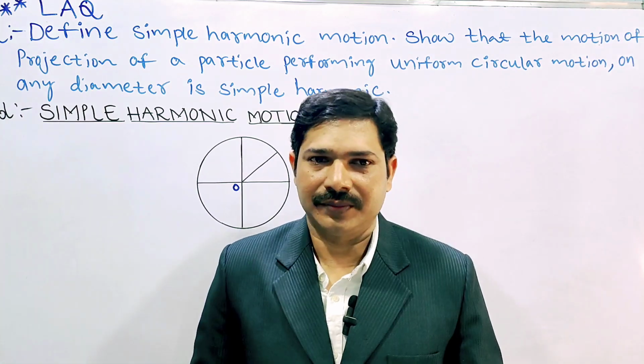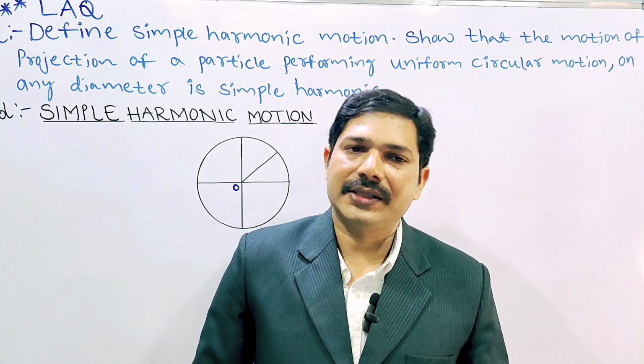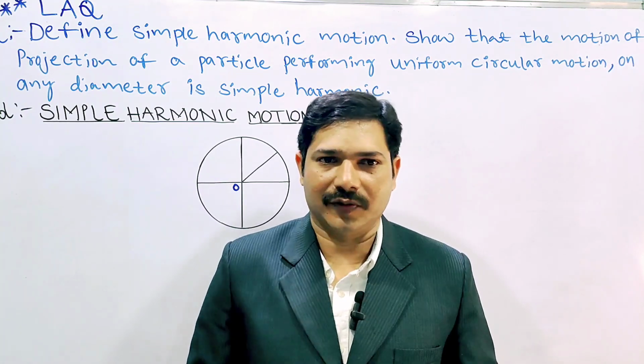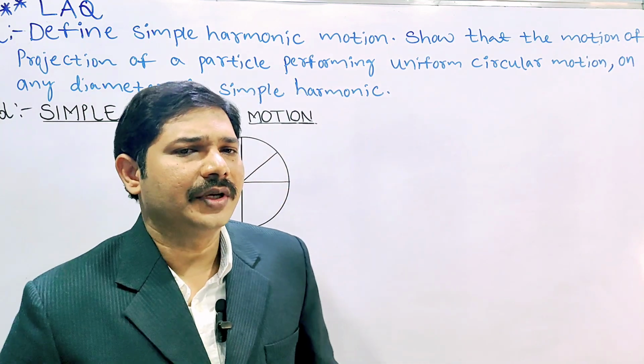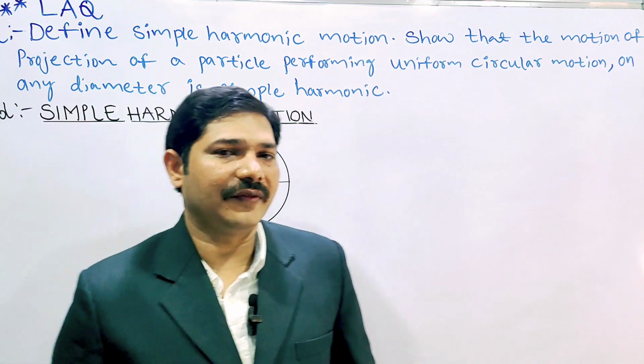We have to show that the motion of a particle on any diameter is simple harmonic motion. We have to prove that. So first of all, the definition. Simple harmonic motion definition we already discussed. What is the simple harmonic motion definition?